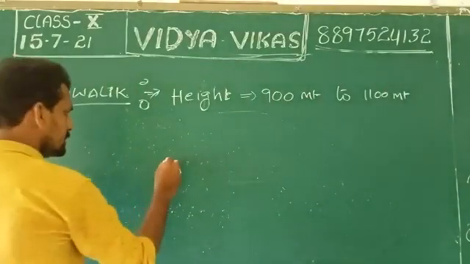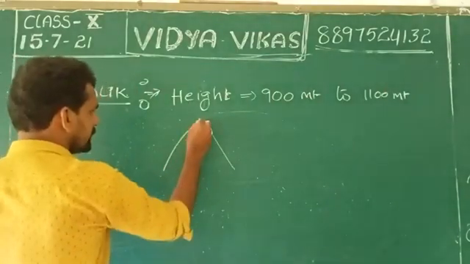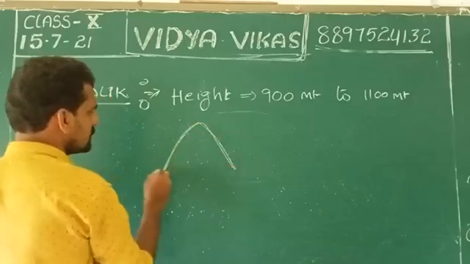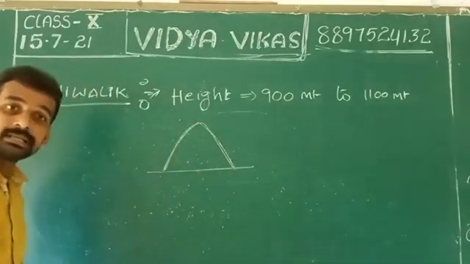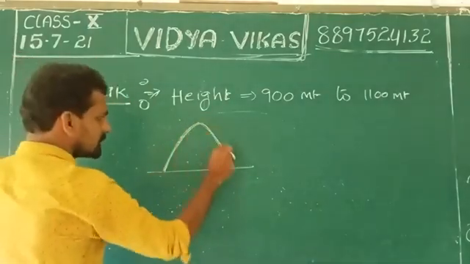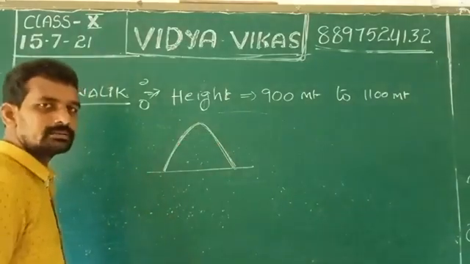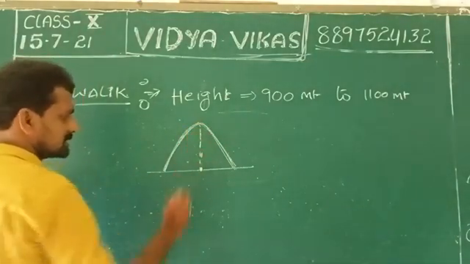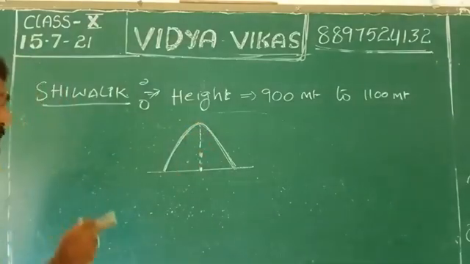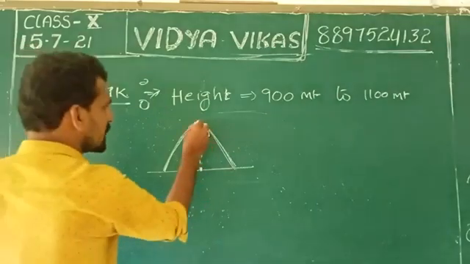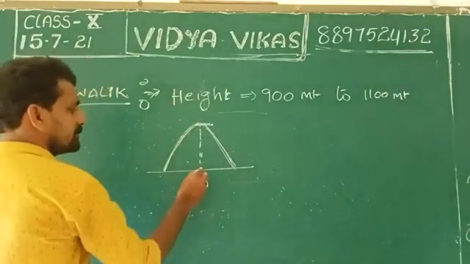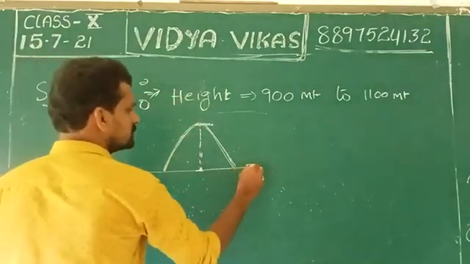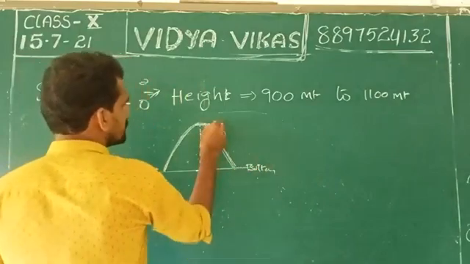How should we calculate the height of a mountain? This is the mountain, and the height is from the bottom to the top.